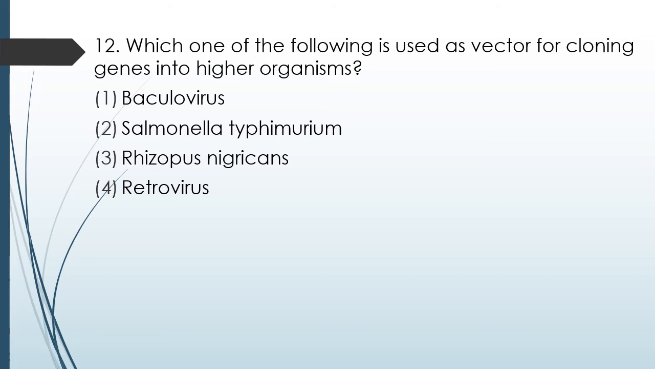Question number 68. Which one of the following is used as vector for cloning genes into higher organisms? Baculoviruses, Salmonella typhimurium, Rhizopus nigricans, retrovirus. The correct answer is option 4, retroviruses.